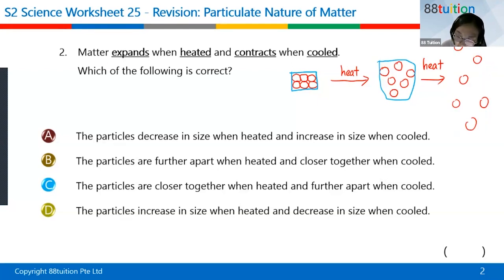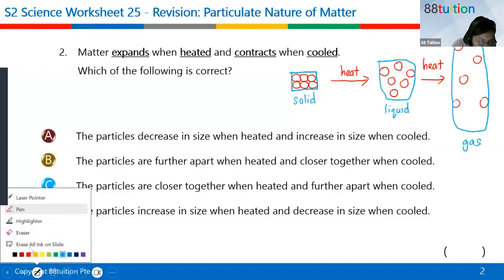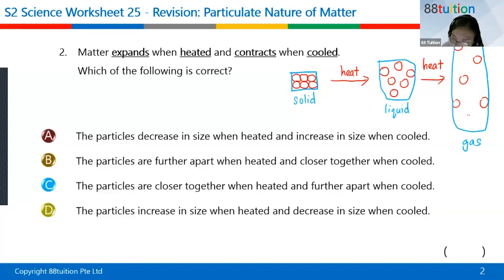Let me draw better. Here I'm talking about solid, here I'm talking about liquid. Solid heated becomes liquid, liquid heated becomes gas. Let me draw this with the same size, otherwise you might think it should be different.